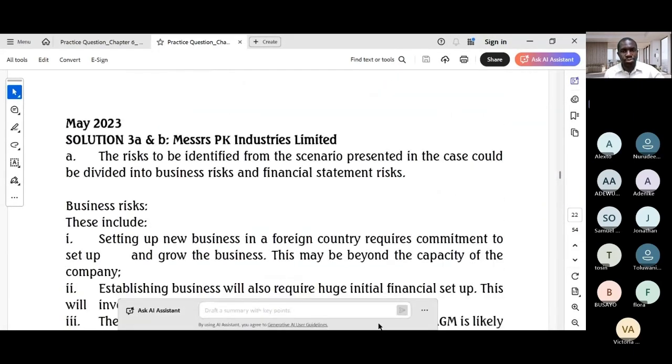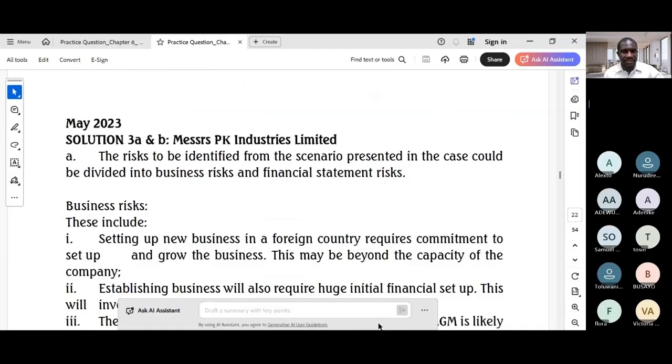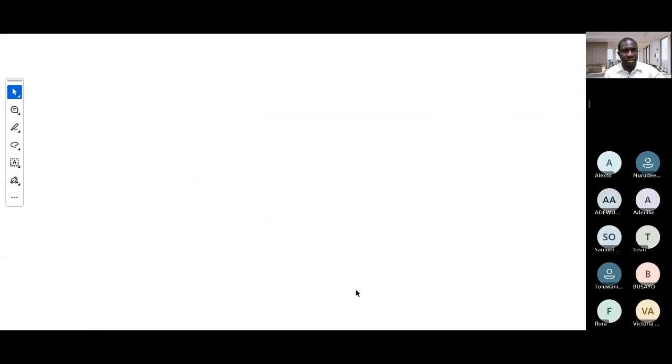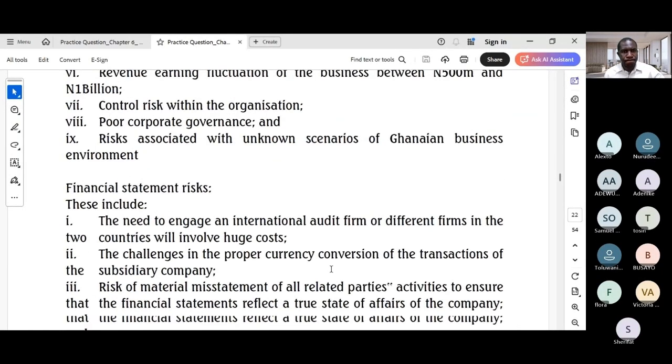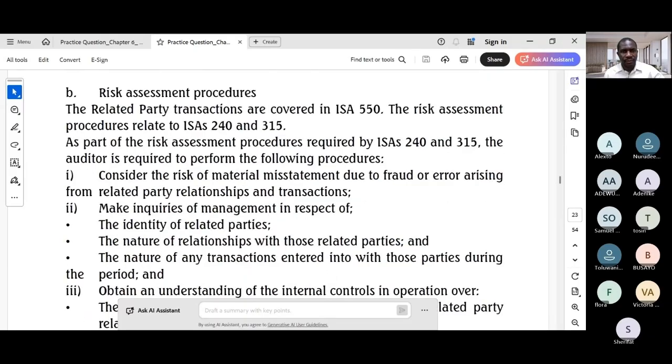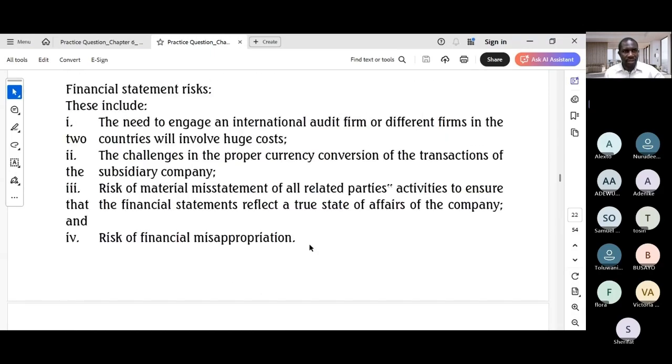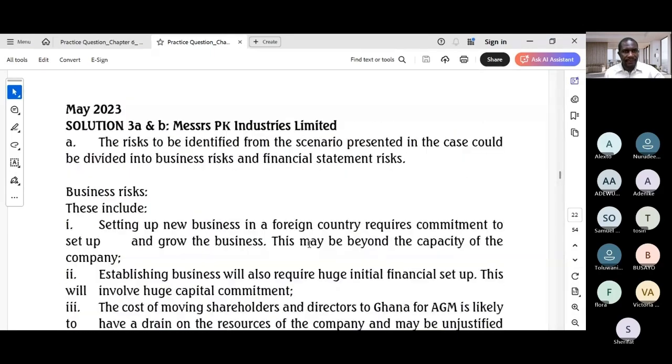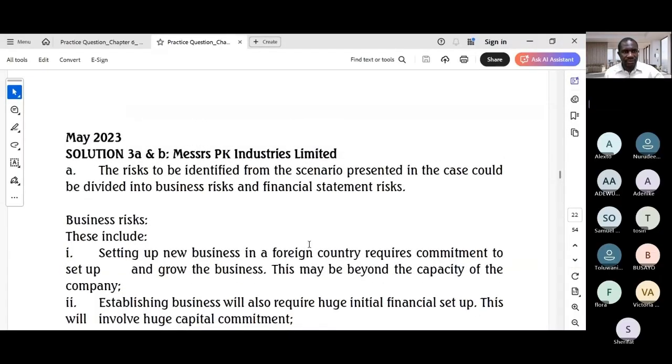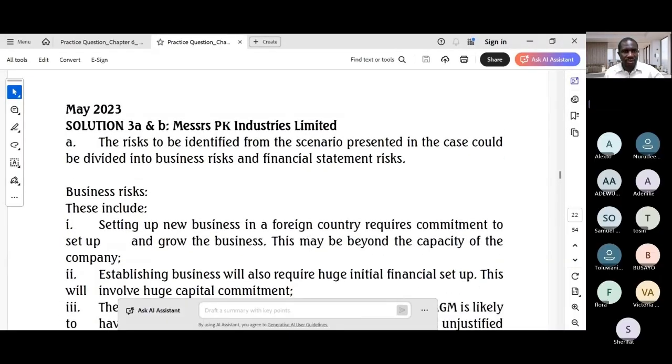The solution for part A is good. The solution for part B specifies specific audit procedures in addition to risk assessment. Okay, all right. So let's look at what to write and how to write this multifaceted question. What do we write and how do we write?